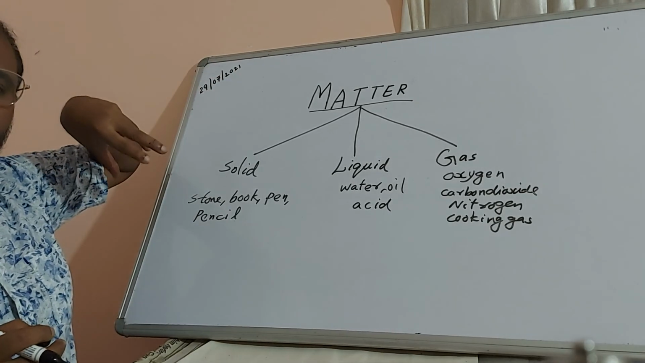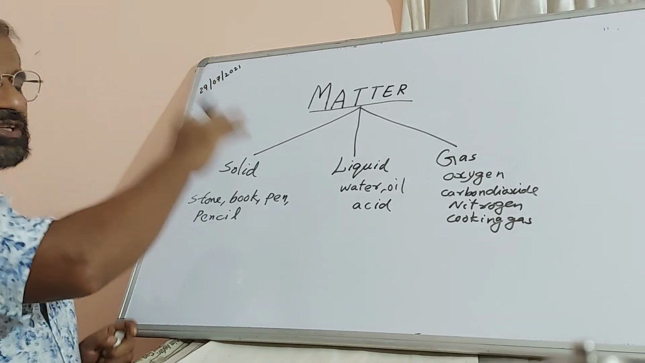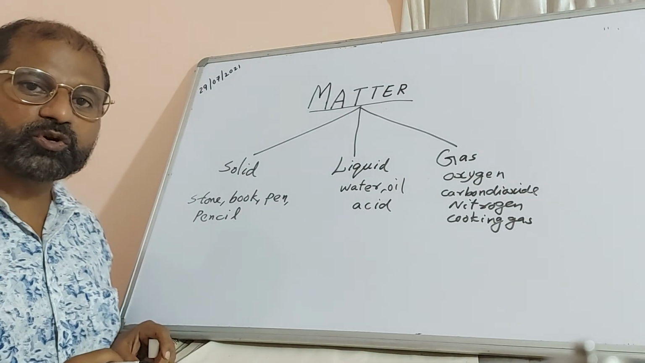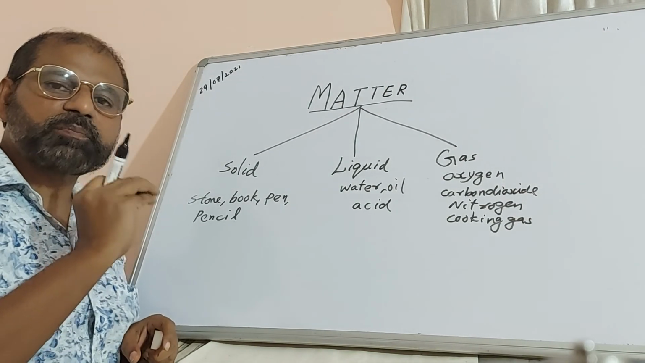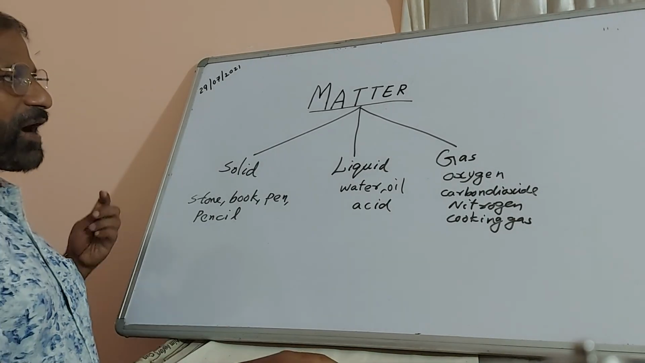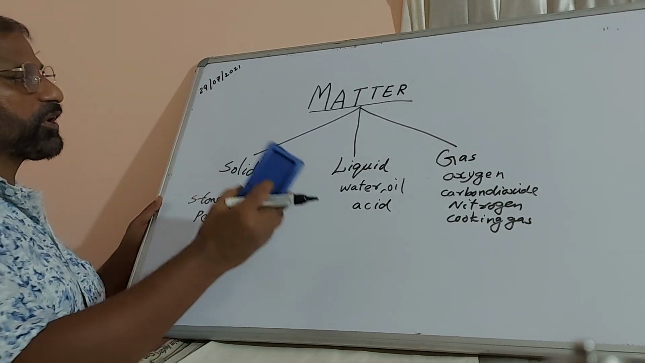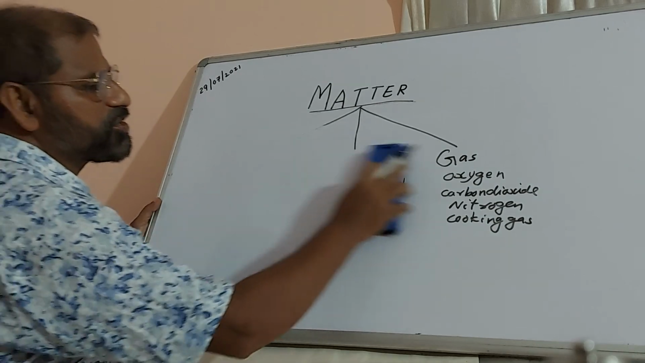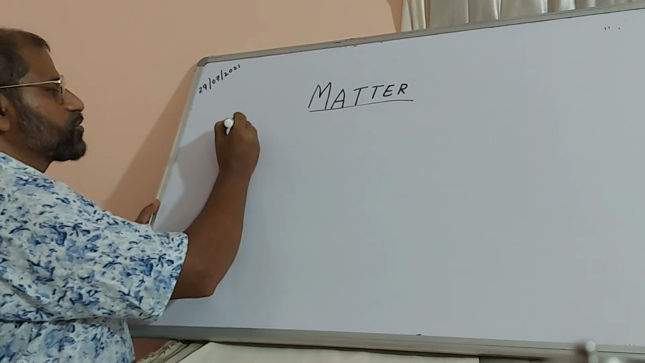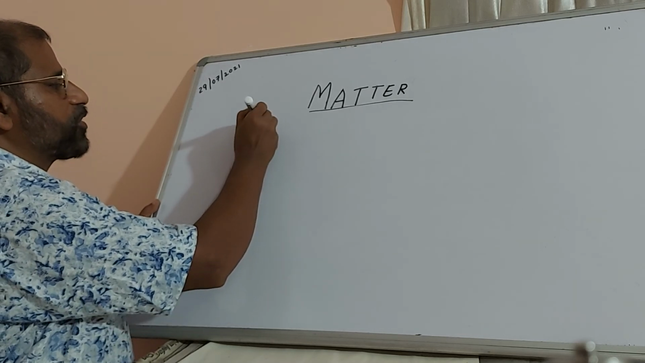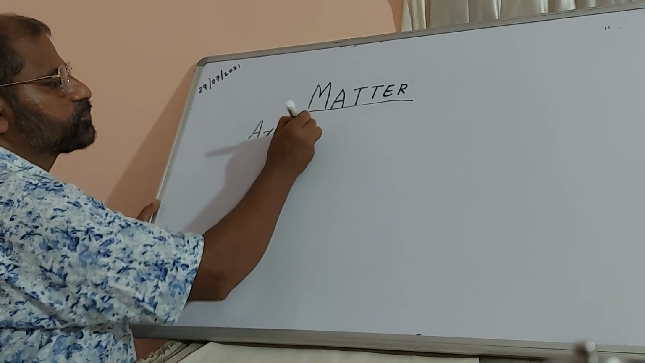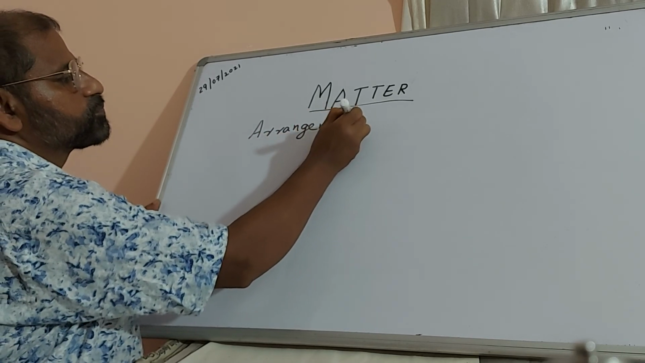All these are made out of molecules, because all these are matter. Matter is made up of molecules, as I told you already. Then we have to learn how the molecules are arranged in a solid, liquid and gas. So we have to learn the arrangement of molecules.